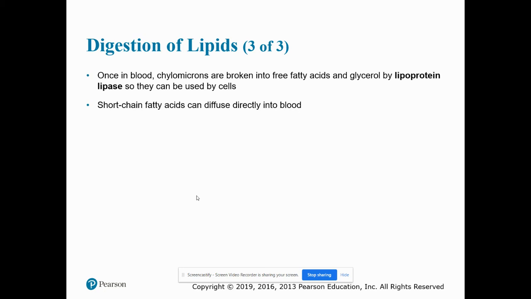Once in the blood, the chylomicrons are broken into free fatty acids and glycerol by lipoprotein lipase, so they can be used by cells. And short-chain fatty acids can diffuse directly into blood.